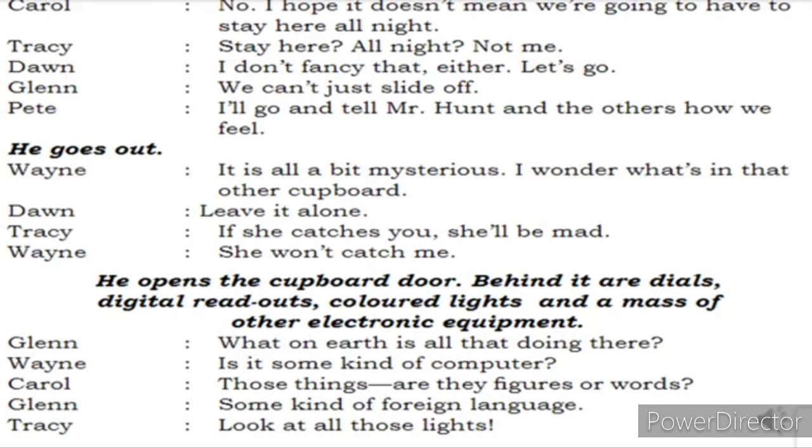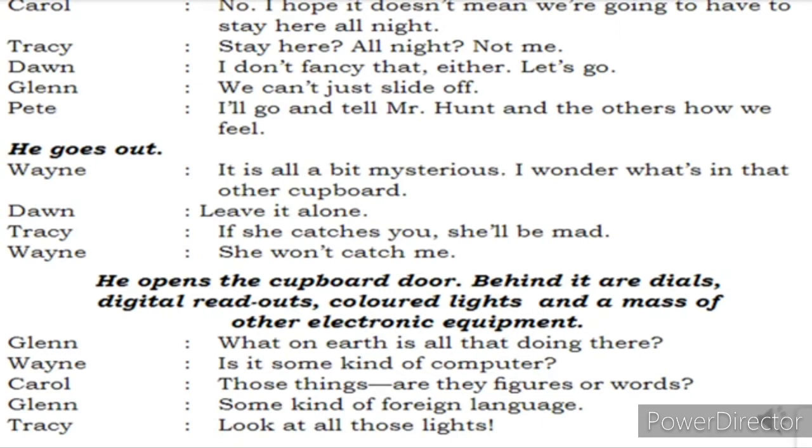He says, Dwan say, leave it alone. You have already opened one and got into trouble. Now leave it alone was Dwan's answer. Tracy says, if she catches you, she'll be mad. She gets angry now when she catches you going and opening that cupboard. Wayne says, she won't catch me. Wayne was so confident that she can't catch me. Then what happens? He opens the cupboard door.